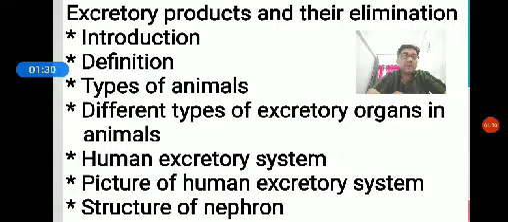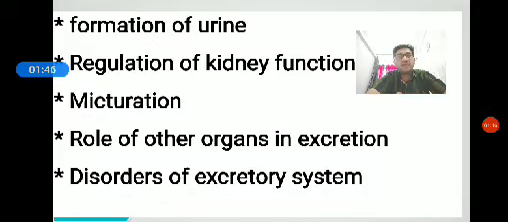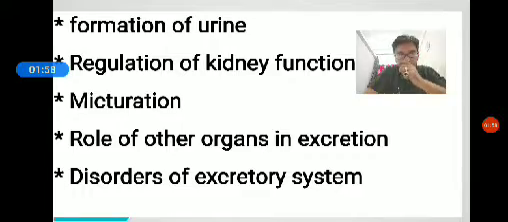In this chapter, we are going to study contents like types of animals, different types of excretory organs in animals, the human excretory system, structure of the human excretory system, structure of nephron, formation of urine, regulation of kidney function, micturition, role of other organs in excretion, disorders of the excretory system, as well as the mechanism of concentration of urine.